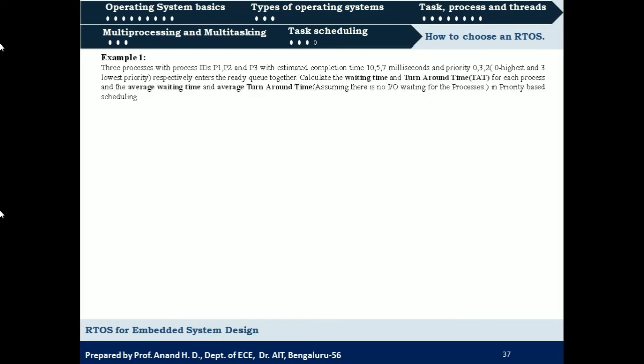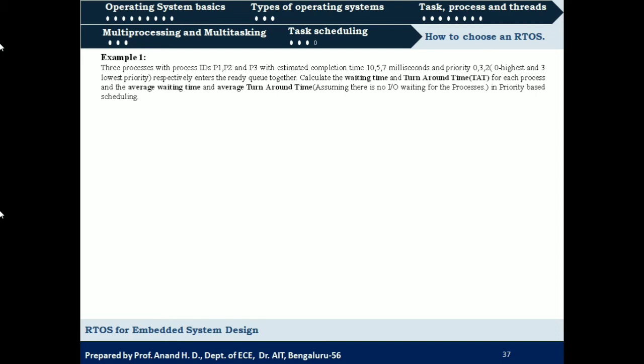So we shall consider an example, the same three processes P1, P2 and P3 with estimated completion times of 10, 5 and 7 milliseconds, but with priorities 0, 3 and 2. So P1 is having priority 0, P2 is having priority 3 and P3 is having priority 2. And here 0 is considered as the highest priority and 3 is considered as the lowest priority. Again, this depends upon the operating system. 0 can be given the highest priority or lowest priority, or 3 can be given the highest priority or lowest priority. In this case, 0 is considered as the highest priority and 3 as the lowest priority.